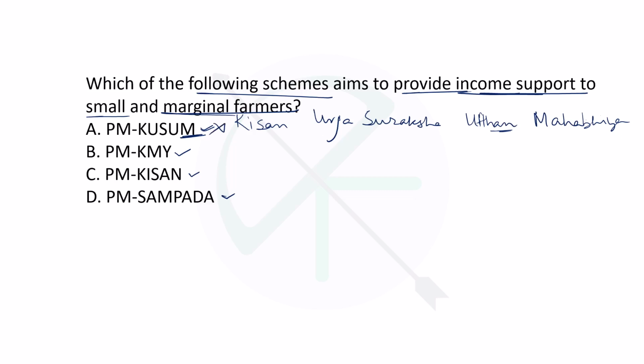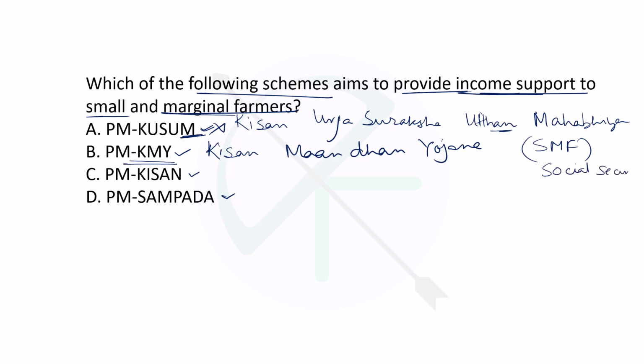Then this one is Pradhan Mantri Kisan Man Dhan Yojana. It was meant for insurance. Okay, it is meant as a social security, old age protection for small and marginal farmers. That means basically a pension scheme for the small and marginal farmers.